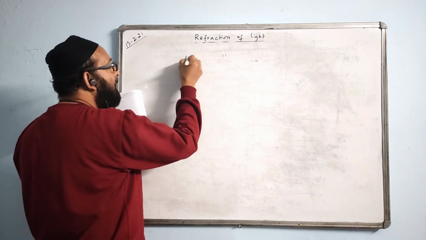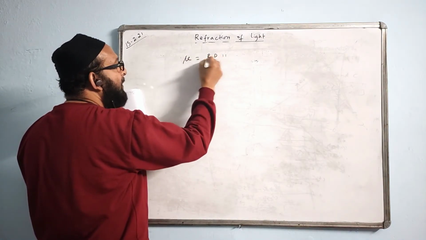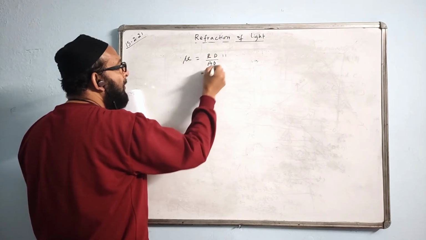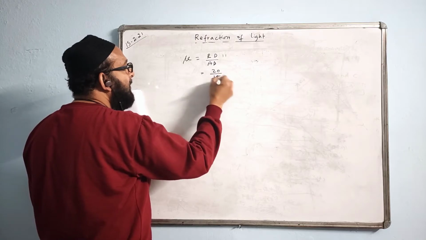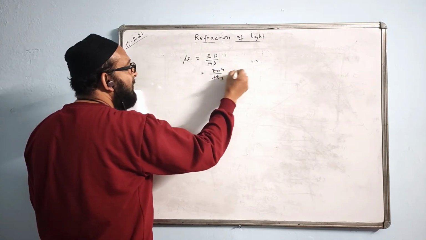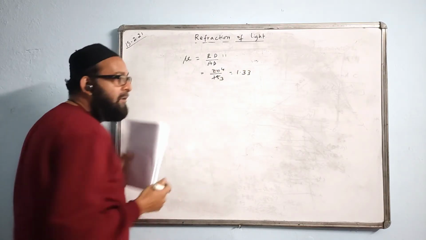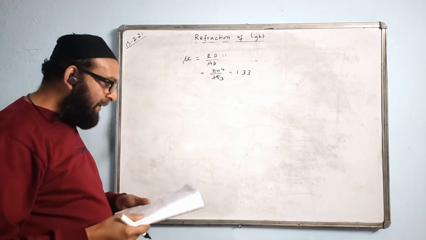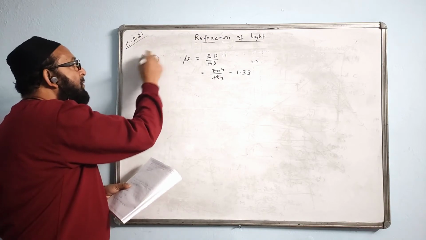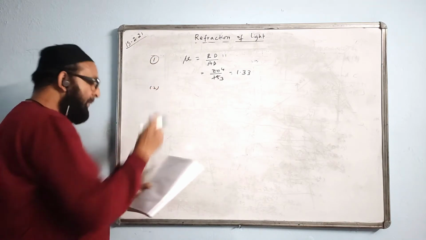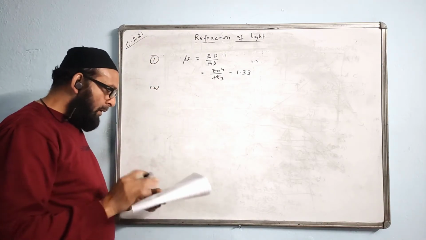I think you know the formula. Mu is equal to real depth by apparent depth. I write in short. Real depth is given 20, apparent is 15. 5 3s are 15, 5 4s are 20, divided and given in decimal, 1.33. The refractive index has no units, so don't give any unit. This was question number 1 on the real depth and apparent depth. Now the second one.